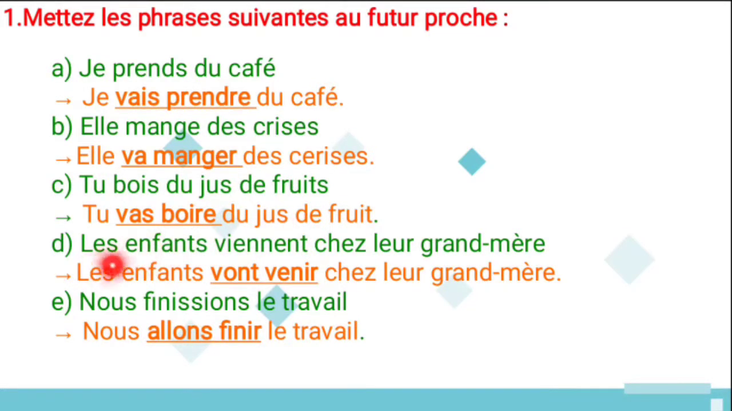And number four, les enfants viennent chez leur grand-mère. It means children come to their grandmother's house. Here the verb is what? Viennent, it's the venir verb. And this is the aller verb conjugation. Les enfants vont. Here the subject is what? Les enfants. It refers to the subject, a masculine plural, that is ils. So les enfants vont venir chez leur grand-mère. It means the children will come to their grandmother's house.